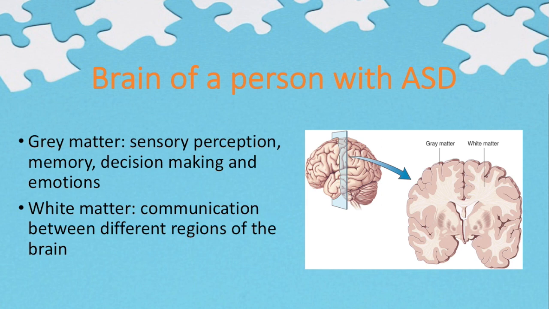Researchers found that gray matter volume at the frontal and temporal lobe in people with ASD is larger than in a neurotypical person. Gray matter is responsible for sensory perception, memory, decision-making, and emotions. On the other hand, there's a slight decrease in white matter, which is responsible for communication between regions of the brain. So for example, a child might smell perfume as a really strong smell, and that's due to an increase in gray matter, which is responsible for sensory perception.